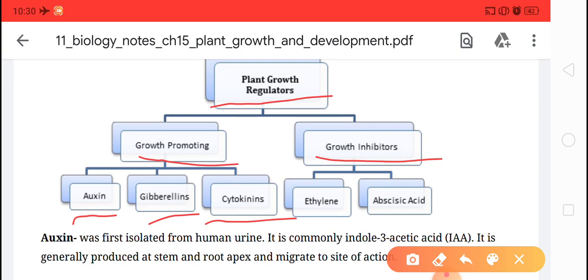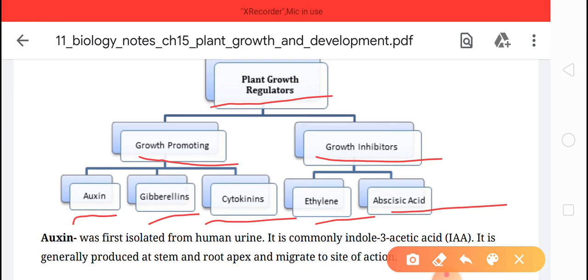While the growth inhibitors are of two types. Number one, ethylene, and number two, abscisic acid or ABA. Clear? So ethylene and abscisic acid will not promote the growth of the plant.